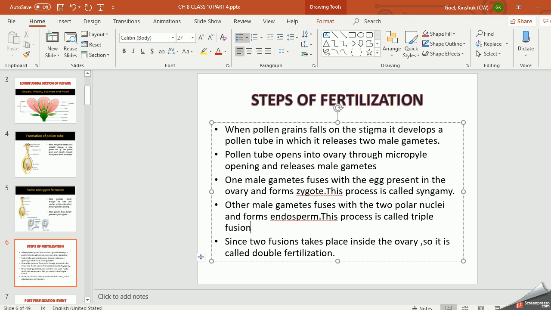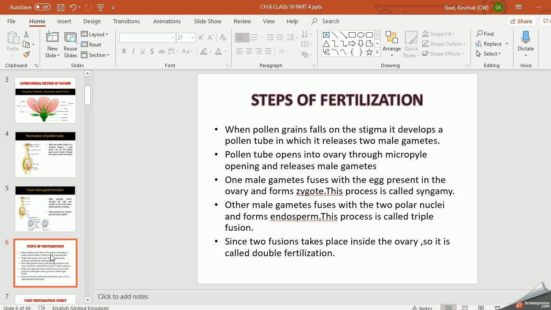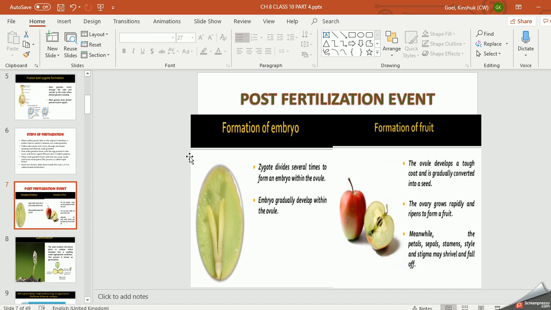Right? Since two fusions are taking place, that is why it is called double fertilization. So after fertilization, what happens? Now we are coming to the next slide. That is, after fertilization, what happens? That is called post fertilization event.